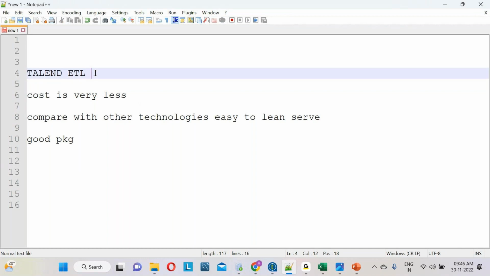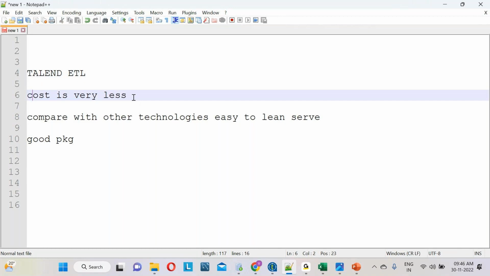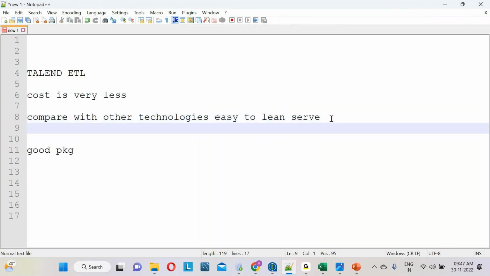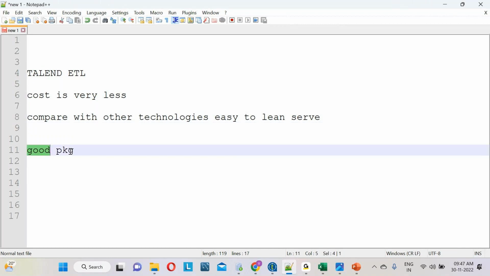If you learn the Talend ETL tool, its software cost is very low compared with other technologies. Compared with other technologies, it is easy to learn, we can easily develop it, and we can easily find work in the IT industry. You will get very good packages compared with other technologies.